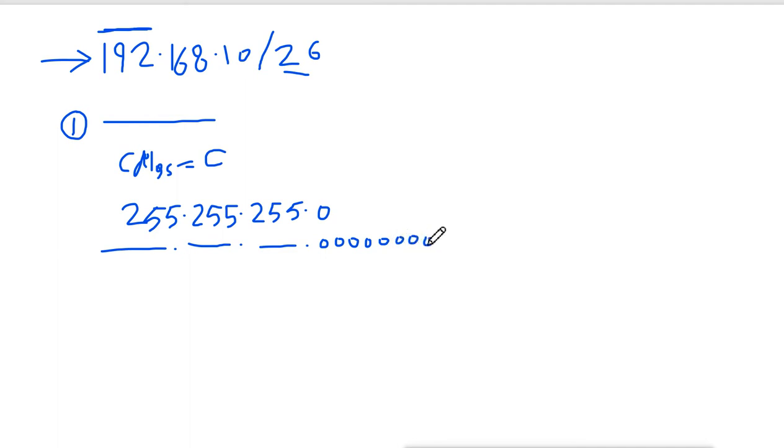Now this is the default subnet mask in decimal and this is in binary. We can't change these, so I'll keep these as 1111. Now when you calculate, we have 8 bits on, 8 bits on and 8 bits on, and then these bits are 0. So the total number of default bits we have is 24.